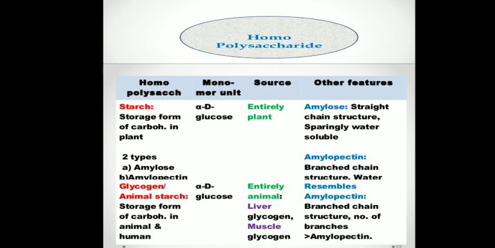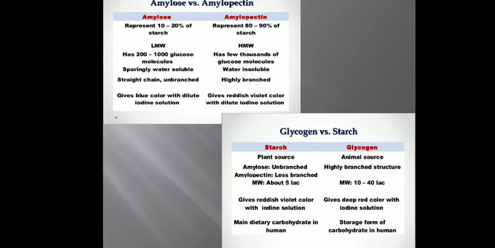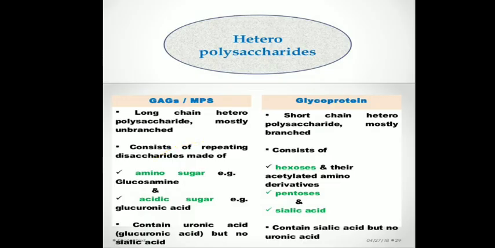Similarly, glycogen is also prepared with the help of alpha D glucose molecules. Here are a few more examples of homopolysaccharide like dextrin, dextran, cellulose, inulin, which are made up of a single type of monosaccharide. Then we will see the examples of heteropolysaccharide.